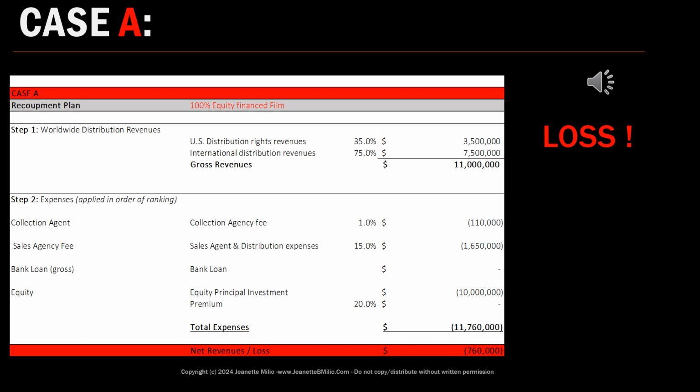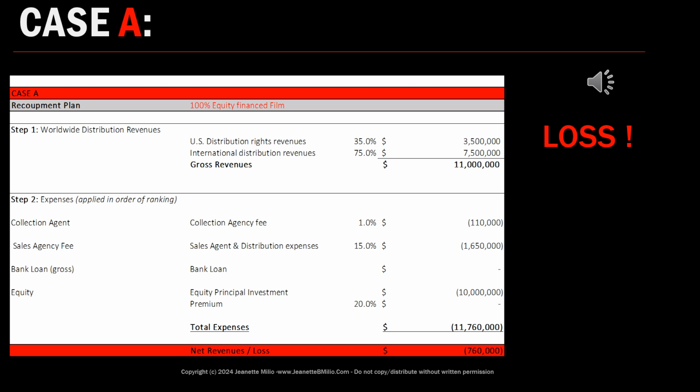Well, even though the movie looked great on paper because the valuation came out to give us $11 million to cover the budget and the break-even scenario was provided for, we are generating a loss, and here is why. We have to pay the collection agent, which is a neutral agency. You can look at it like an escrow company that collects all the distribution revenues from all over the world, from all the buyers, and will then distribute all the entitlements to the related parties, like the banks, the investors, any profit participants. So in this situation here, we don't have a bank loan, but we have an investor.